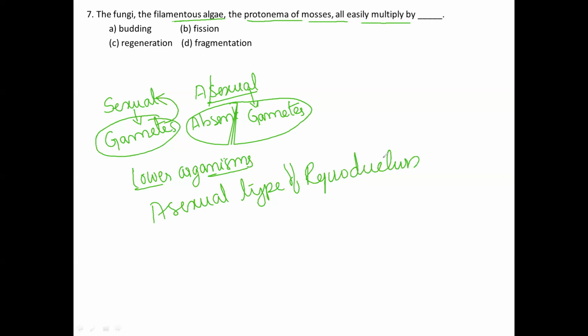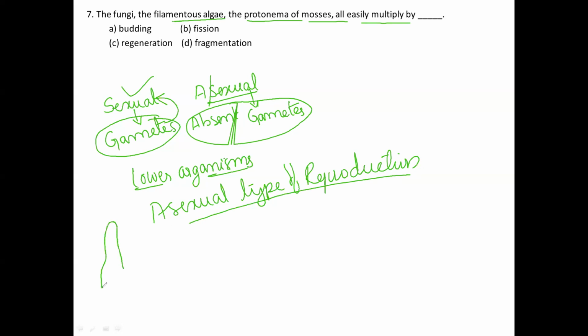Then what about sexual type of reproduction in lower organisms, sir? Of course, even though in the lower organisms also sexual type of reproduction will be exhibited and gamete formation will take place, most of the organisms will exhibit asexual reproduction as well. Among those, budding means some external growth will take place on the surface of the organisms.